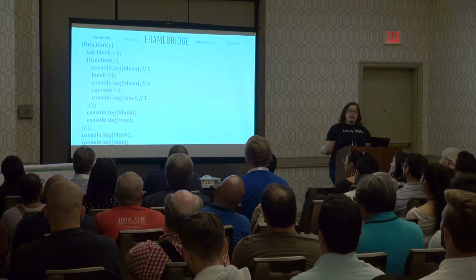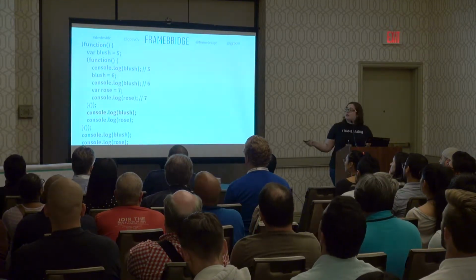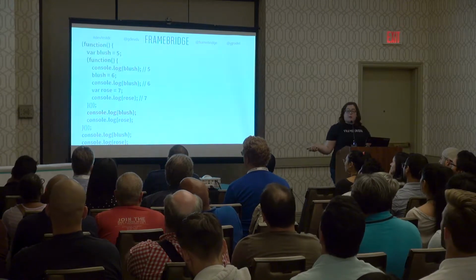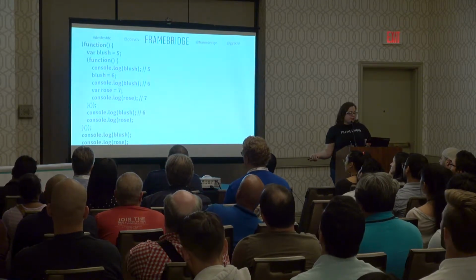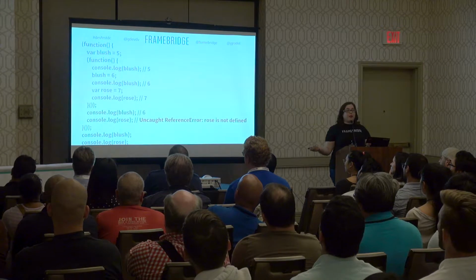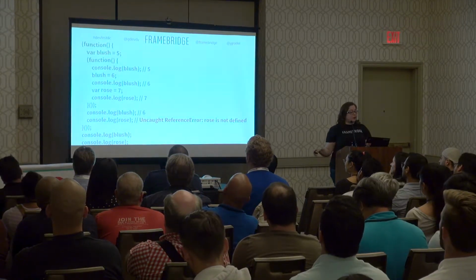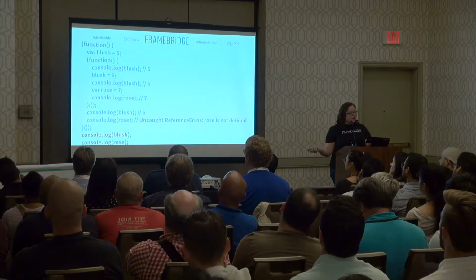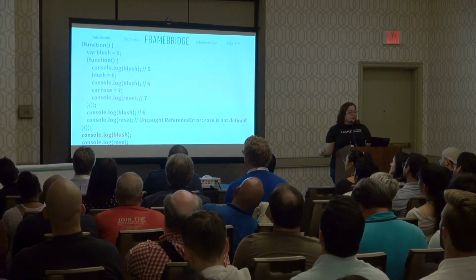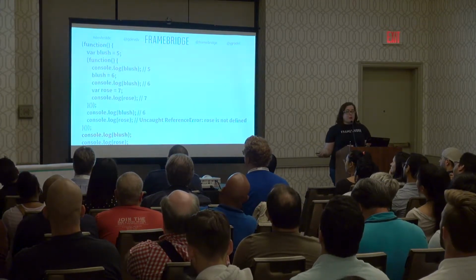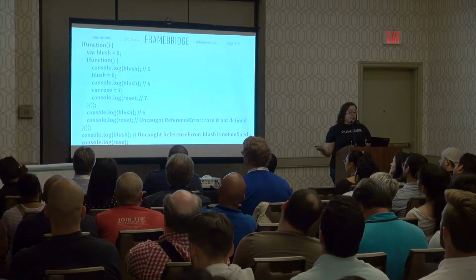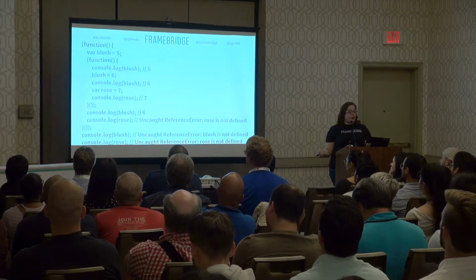Now when I come out of that innermost function, down here, I can console log out blush and see that 6 that I set earlier, and with rows, I'll get a JavaScript error. I'm going to continue on as if my JavaScript has not stopped because of that error. And if I come outside of both functions, if I try and use blush, I'll get another JavaScript error, and with rows, I'll get yet another JavaScript error.